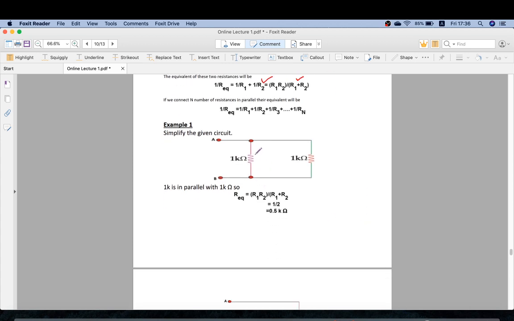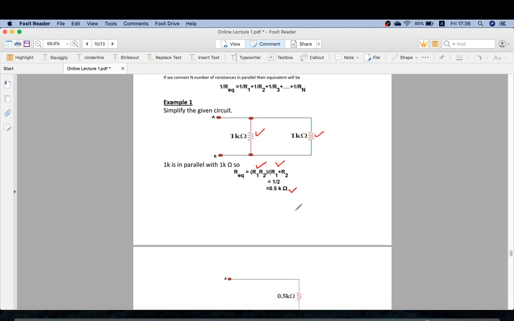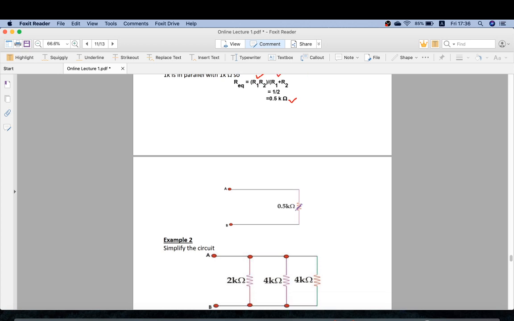For example, in this circuit there are two resistances, 1 kilo ohm and 1 kilo ohm, and both resistances are in parallel to each other. So how will we solve? We will use this parallel formula: R1 into R2 divided by R1 plus R2. What is R1? R1 is 1 and R2 is 1. So 1 into 1 is 1 and 1 plus 1 is 2. So 1 divided by 2. So the combination of these two parallel resistances is 0.5 kilo ohm. Here it is, the 0.5 kilo ohm.